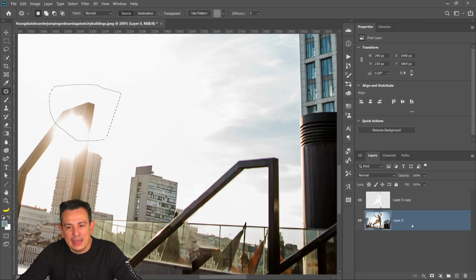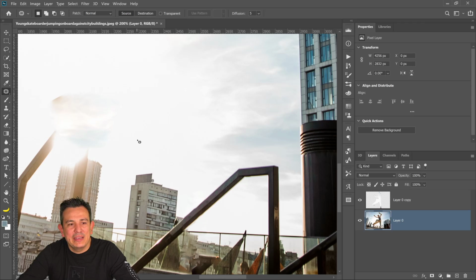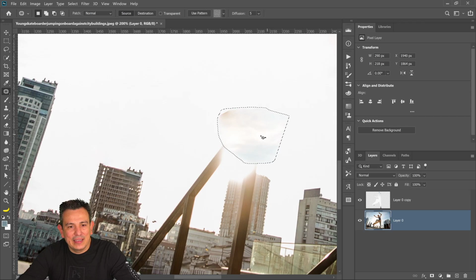And actually, I've got to be on this layer. I can't do it on the layer that I generated with the Content Aware Fill. But if I'm in the original layer, I can click and drag that to another area, like maybe here. Actually, I need to find an area where I only have sky. There you go. And see how I just removed that piece? Probably could have selected a better area, maybe like over here.